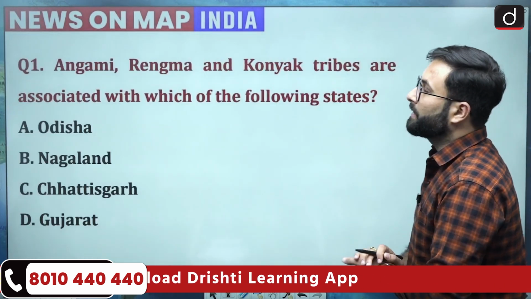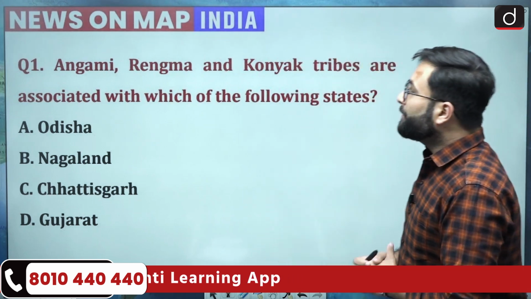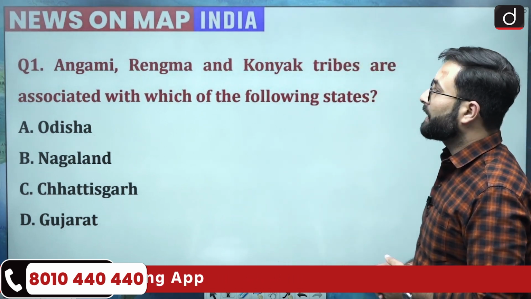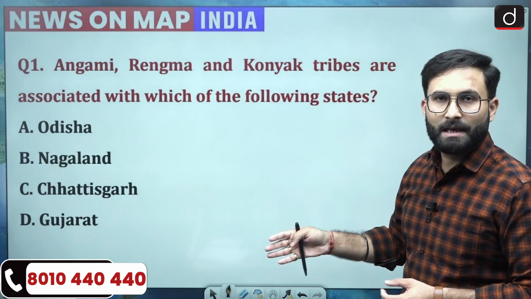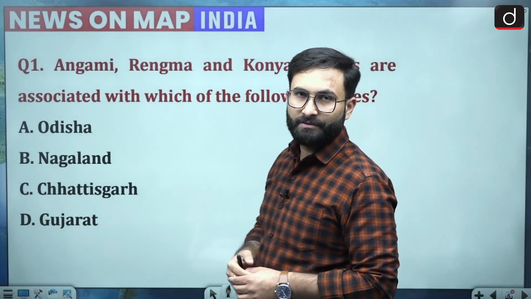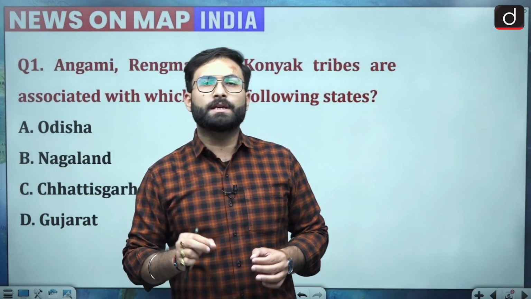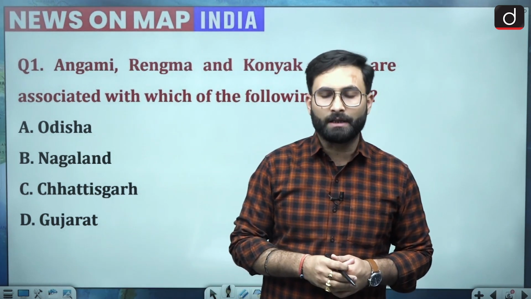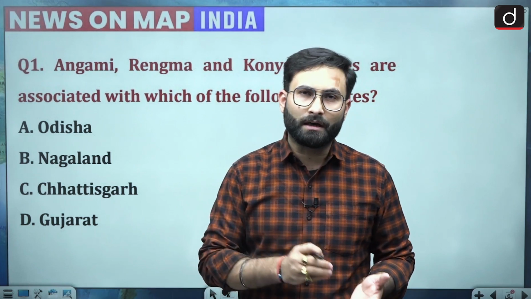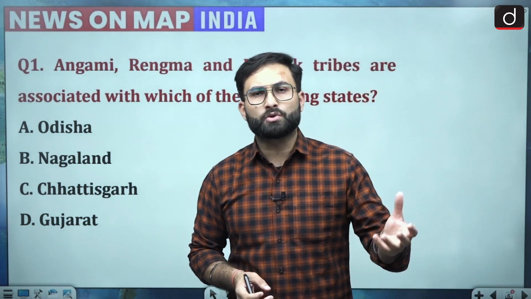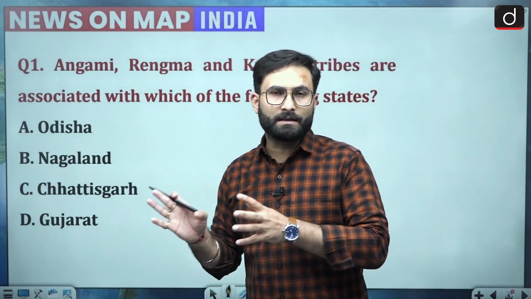Now moving further, question number 1. Angami, Rengma and Konyak tribes are associated with which of the following states? Odisha, Nagaland, Chhattisgarh or Gujarat? As I told you, the Hornbill festival was recently in the news because of the alcohol issue. Nagaland is a dry state, but during the Hornbill festival, they allow the sale of locally made alcohol. Now the local church has issues with that. Even the local communities and the women's associations have a problem with the alcohol sale at the Hornbill festival. So that is why it has been in the news.